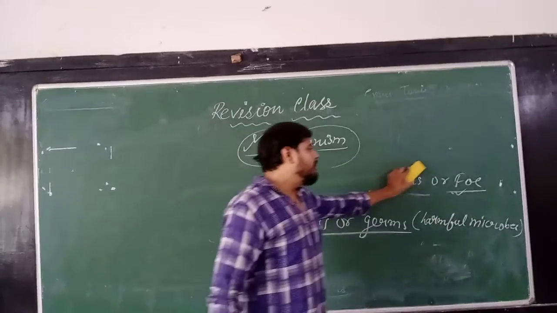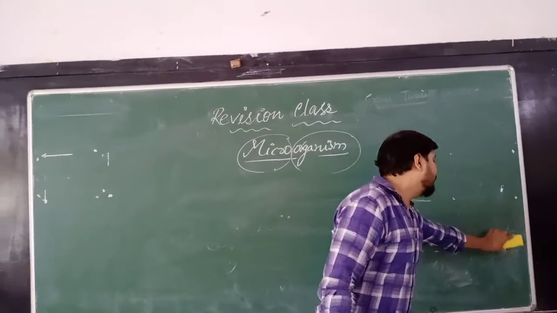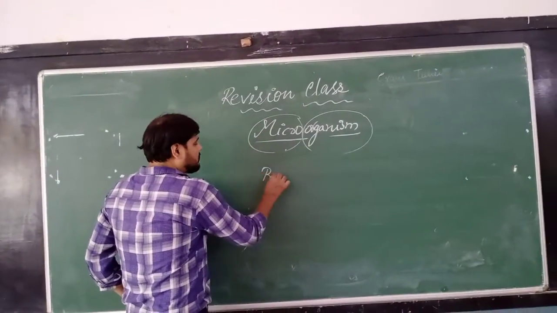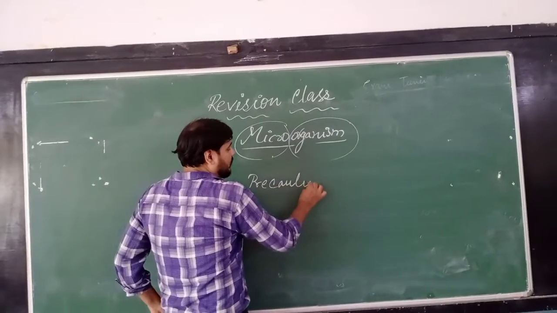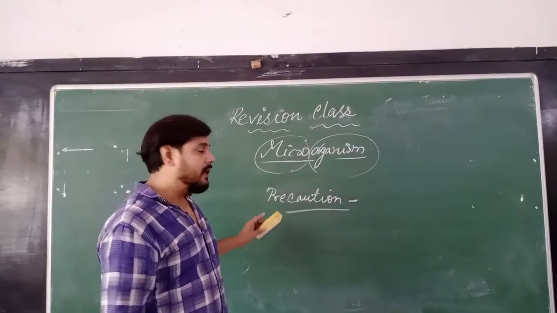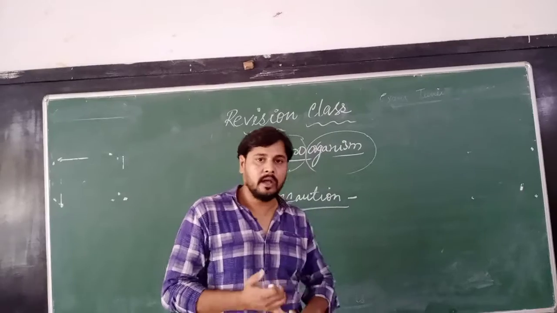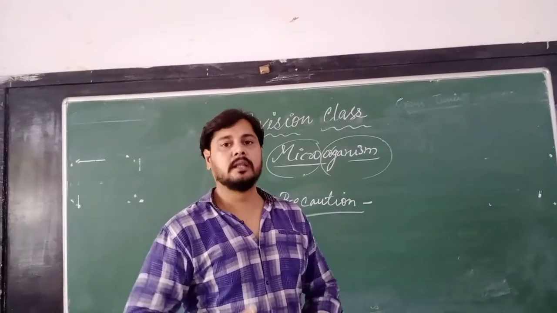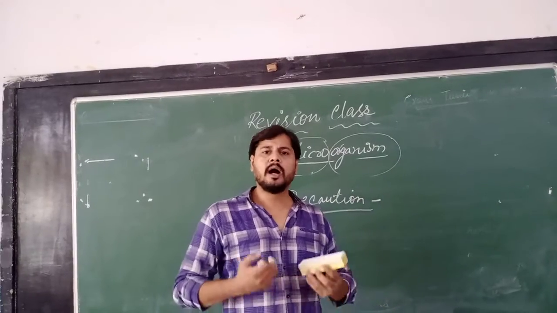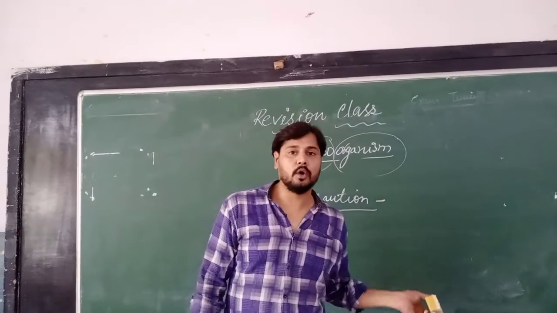antibiotic. Now see, when we get ill, we can take some precautions, and you have already studied that precaution is better than cure. Precautions are better than cure. So if we get ill, we can take precautions. What can we do as precautions? We must take a balanced diet. We must do exercise in the morning or evening, whatever you can do, and we can do yoga, swimming, walking.